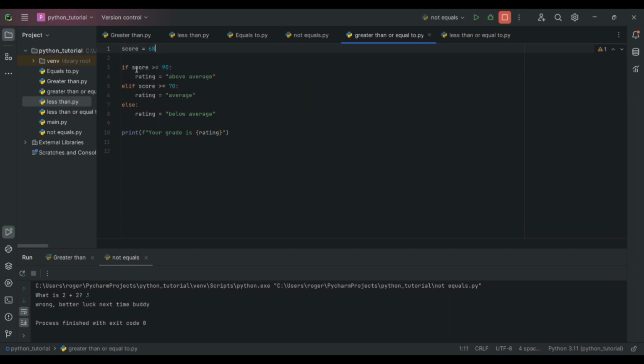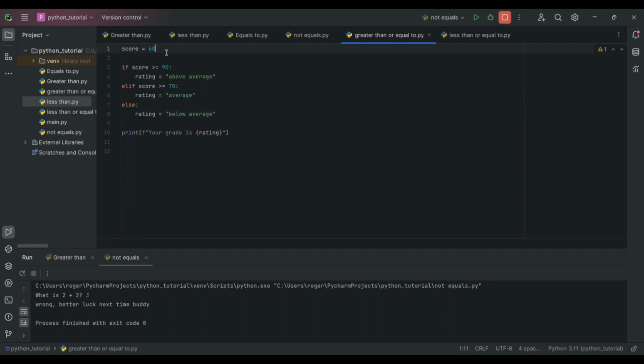So here it states if score is greater than or equal to 90, the rating will equal above average. Elif the score is greater than or equal to 70, the rating will be average. All else, the rating will be below average. And here we have a print statement with an f string, and an f string just allows you to place a variable value inside a string. So it determines, by whatever these three are and what the score is, what the rating will be.